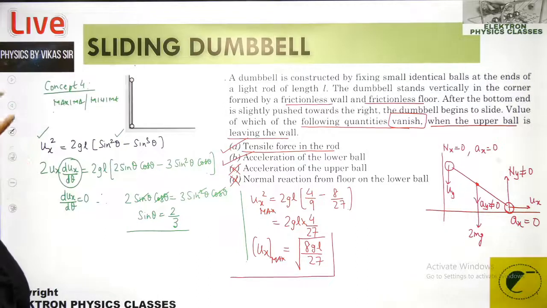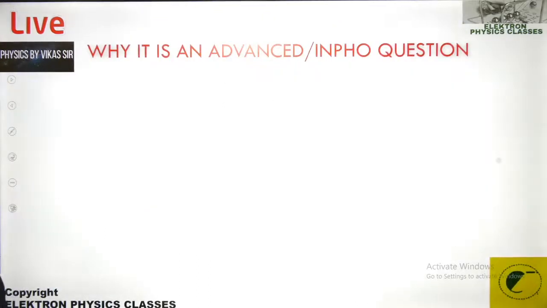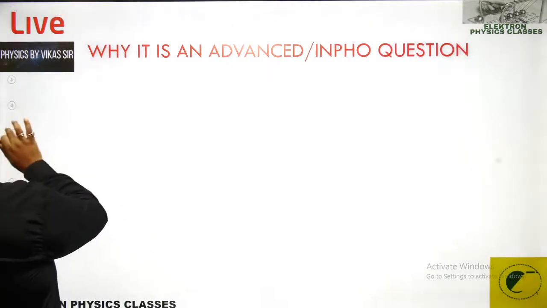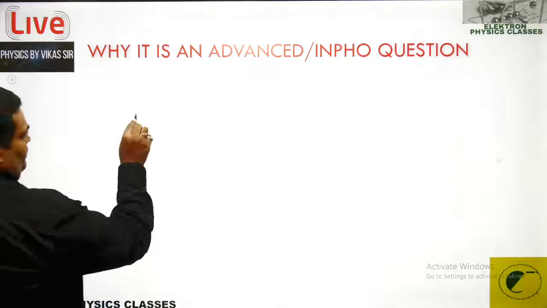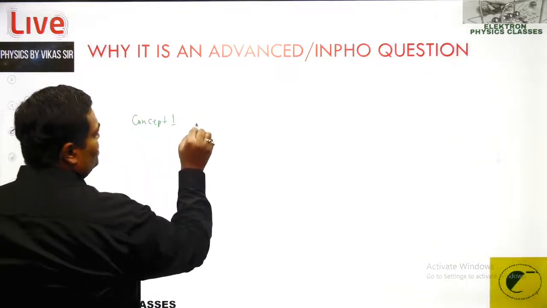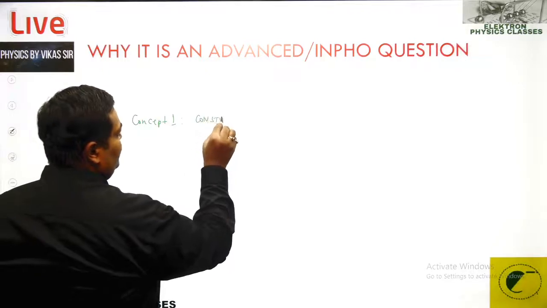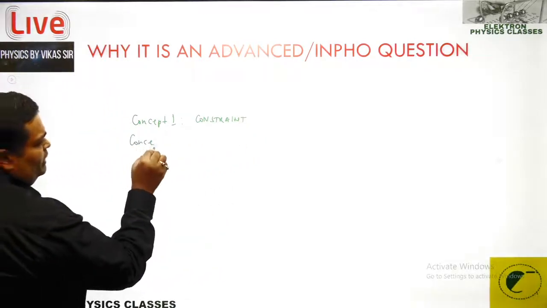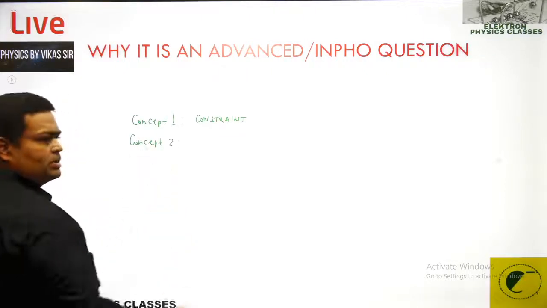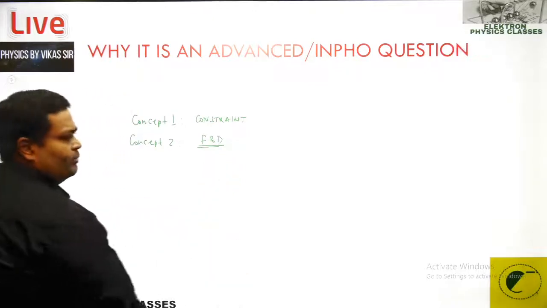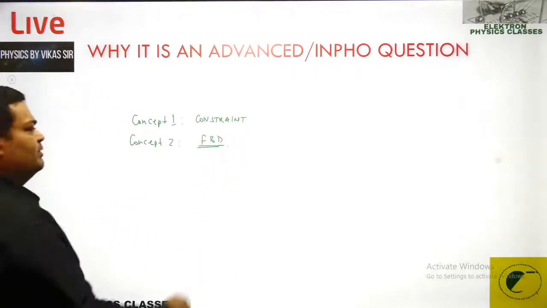So we have understood this particular question in good health, and why it is an advanced question, let's quickly check upon, because we dealt this particular question in 4 concepts. The concept 1, as a quick revision, was the constraint which we used. The concept 2 which we used over here was to create a FBD, right? To create a FBD and check the center of mass behavior.